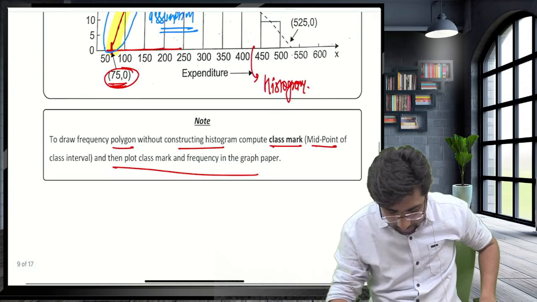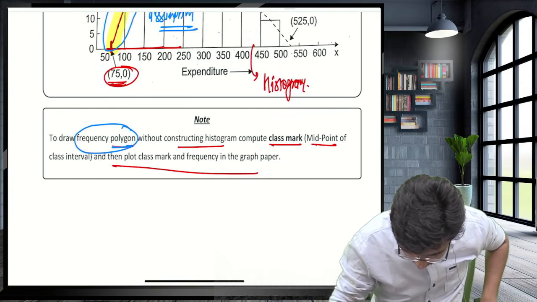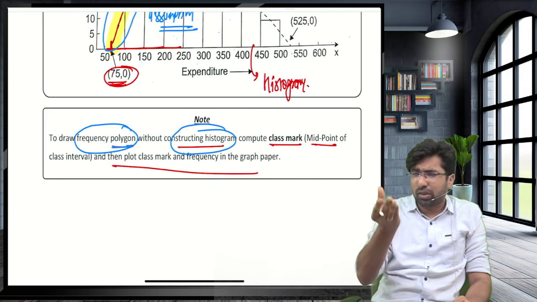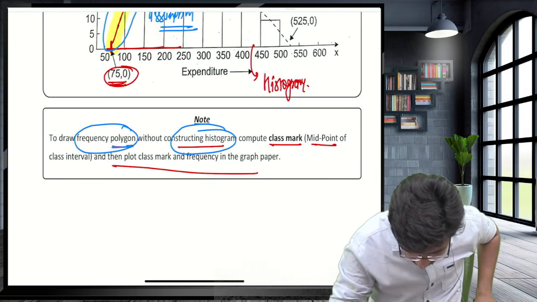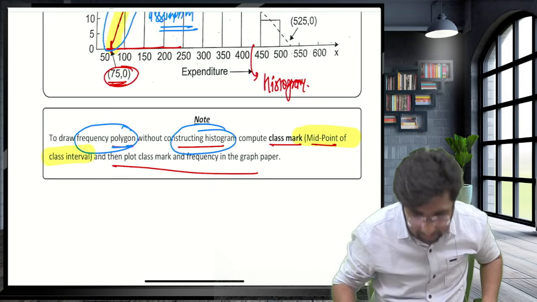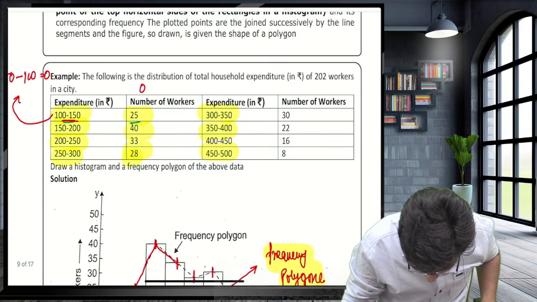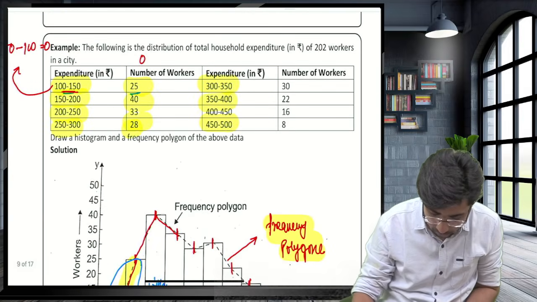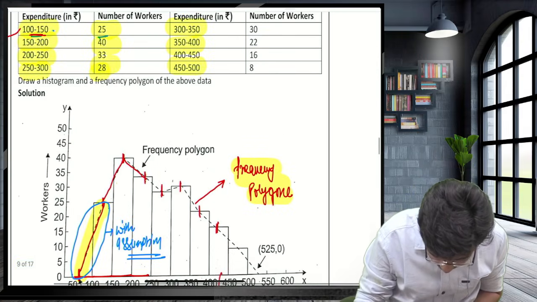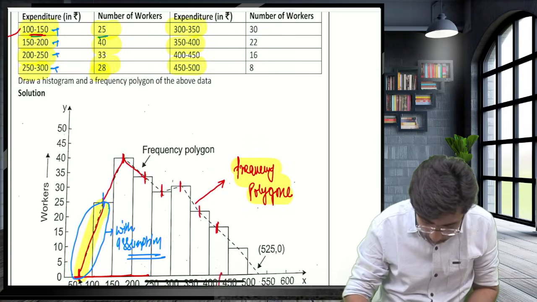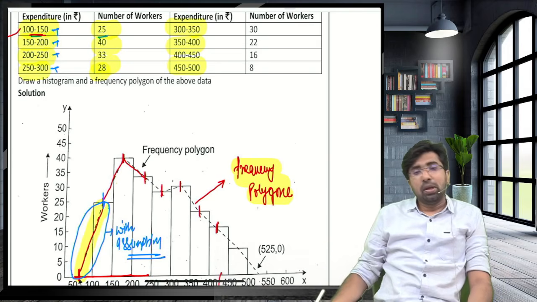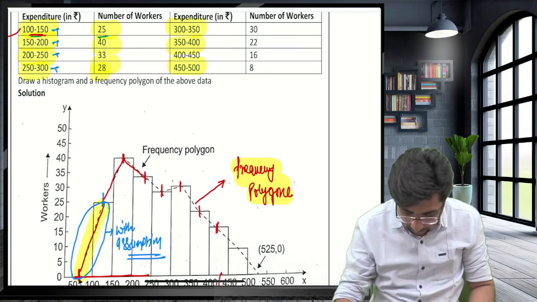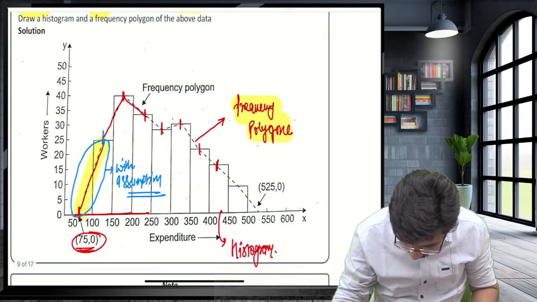Guys, can we draw a frequency polygon without constructing the histogram? Yes, you can do it by taking the midpoints of the class intervals. You can directly take the midpoint. Here the midpoint is 100 plus 150, 250, divided by 2, whatever it will be. You can directly get the midpoint, plot it, and by joining the midpoints you can construct the frequency polygon. Yes, guys, you will also receive this from the assumption.